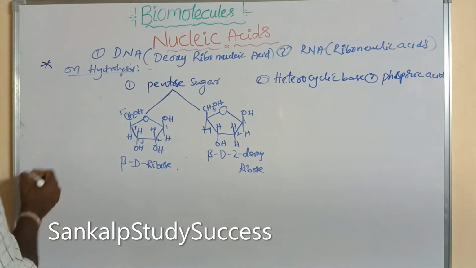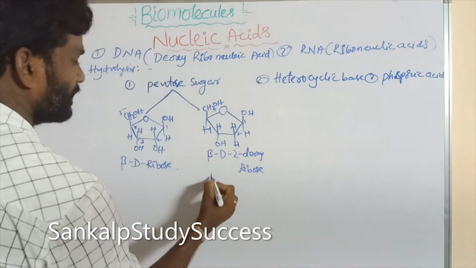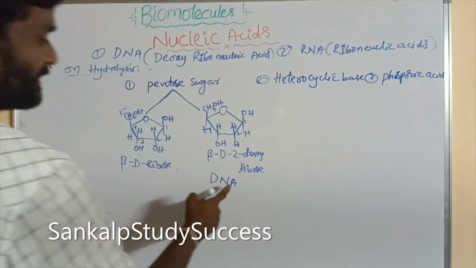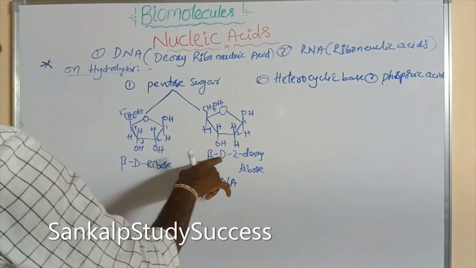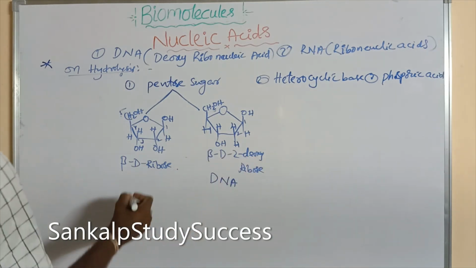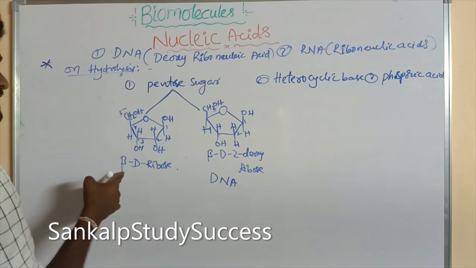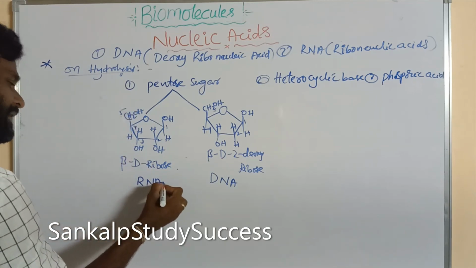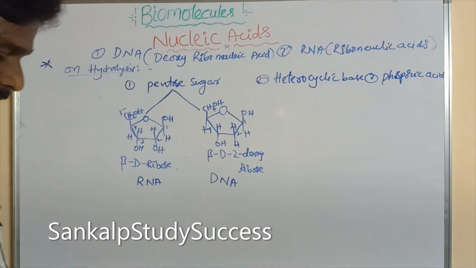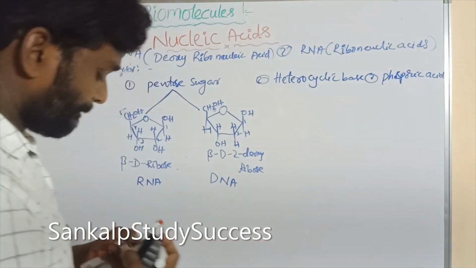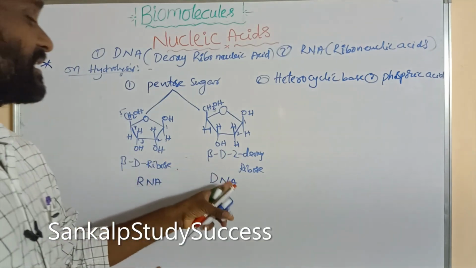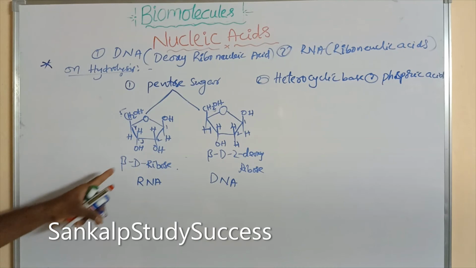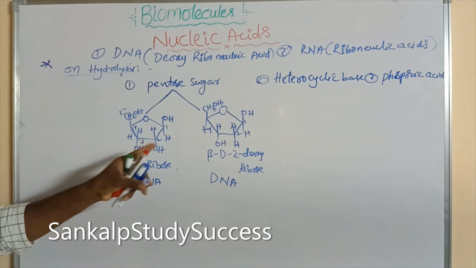The pentose sugar present in DNA is beta D 2-deoxyribose, and the pentose sugar present in RNA is beta D ribose.